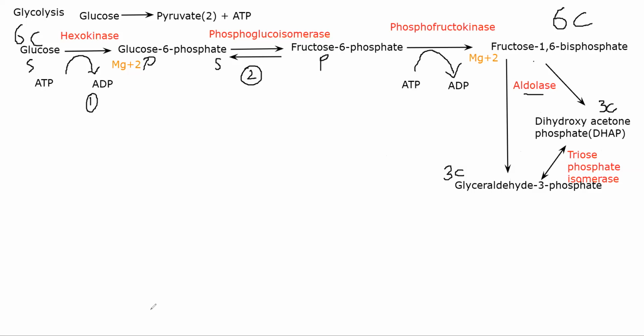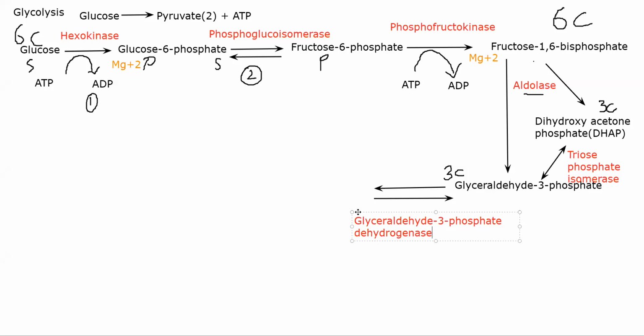From here, the next reaction will be from glyceraldehyde 3-phosphate, in the presence of the enzyme glyceraldehyde 3-phosphate dehydrogenase.